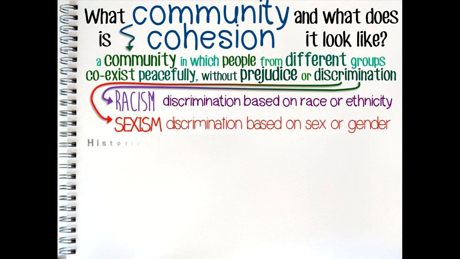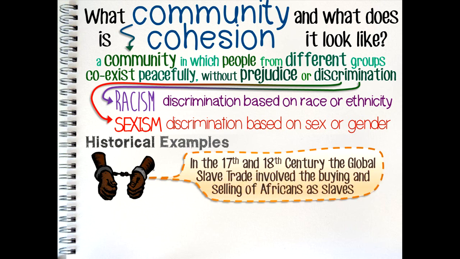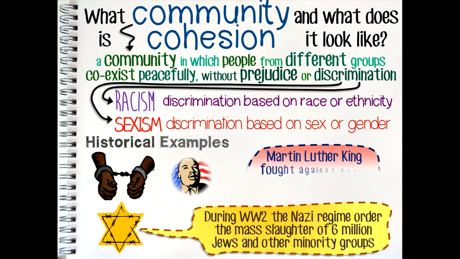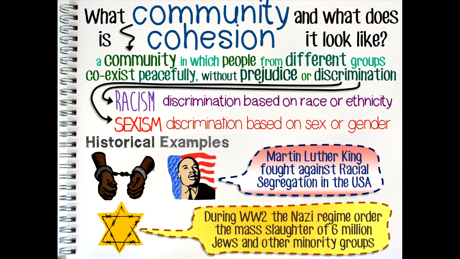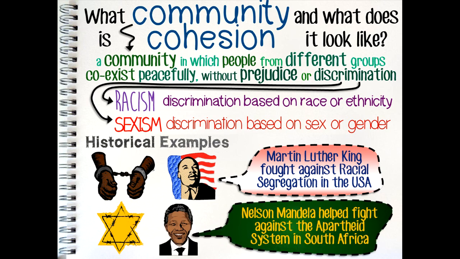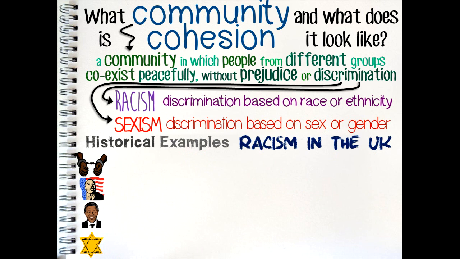Historically, there have been famous examples of widespread discrimination against particular ethnic groups. In the 17th and 18th centuries, the global slave trade involved the mass buying and selling of African people as slaves. During World War II, the Nazi government organised the mass slaughter of 6 million Jews and other minority groups. More recently, Martin Luther King helped us successfully fight against racial segregation laws in the US. Nelson Mandela became internationally recognised as the face of the fight against the apartheid system of racial segregation in South Africa. Although these examples of widespread racial segregation are mainly a thing of the past, it is still possible to find examples of racism in the world today.